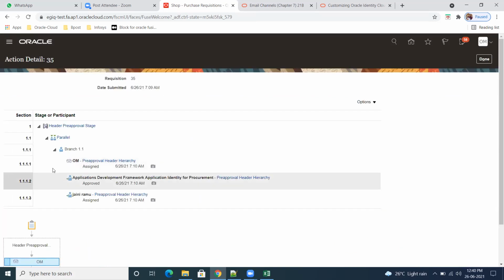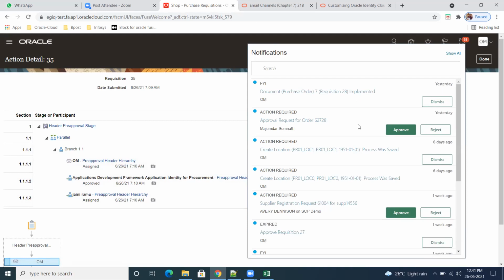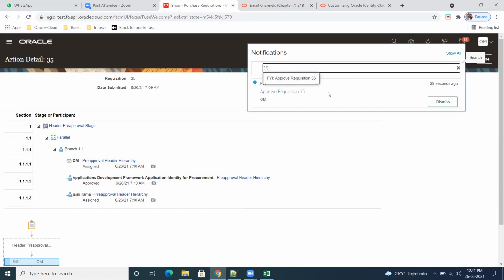So first, the system is assigned to OM. OM means the person's name. OM means mine. So if you see here in the notifications, if you open that, I could see 35. Still not come, so load more. If you want, you can search the number also. 35, that has come.